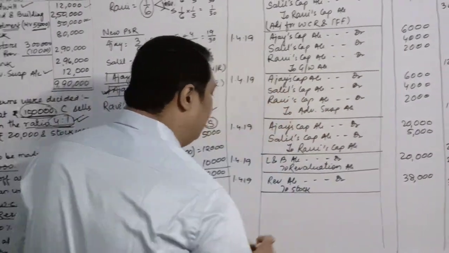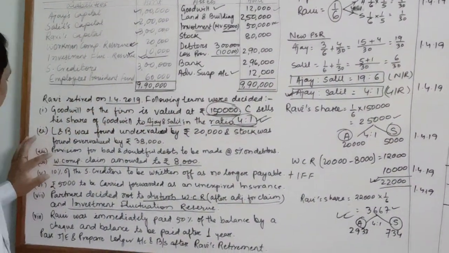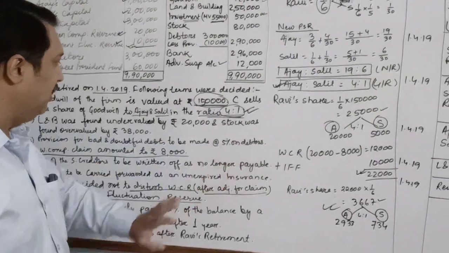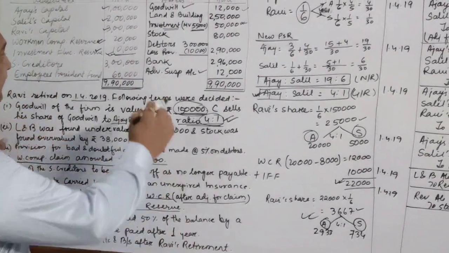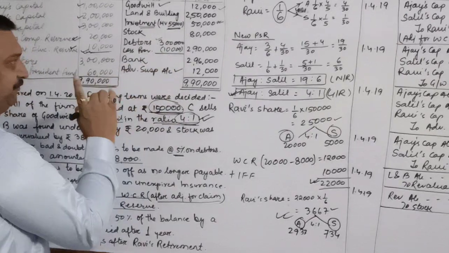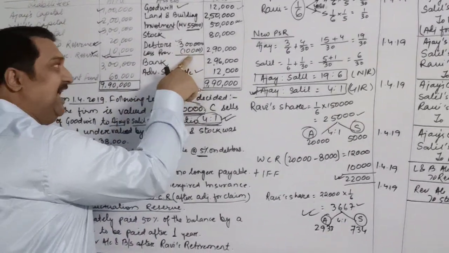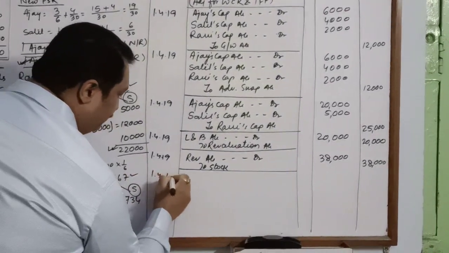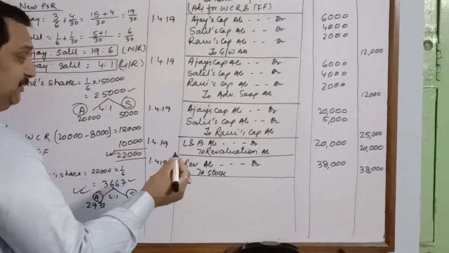Next to this is the item we have to create provision for bad and doubtful debts amounted to rupees 5% on debtors. So my debtors are of rupees 3 lakh. 5% of 3 lakh is rupees 15,000. I already have a provision of 10,000. That means I will have to increase my provision, which is a liability, by rupees 5,000.